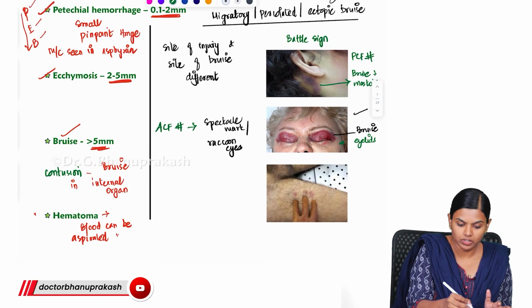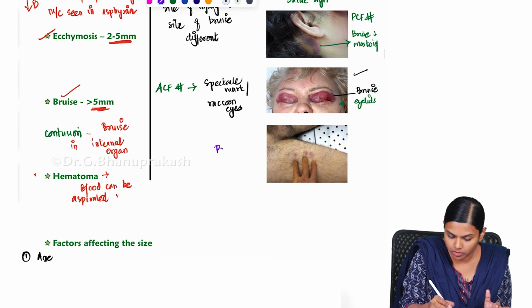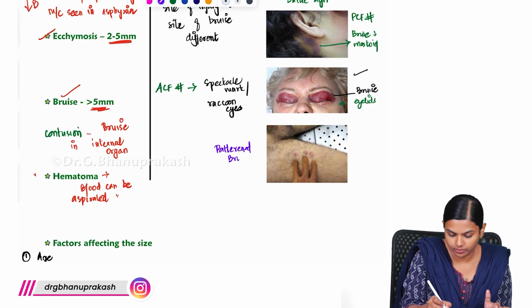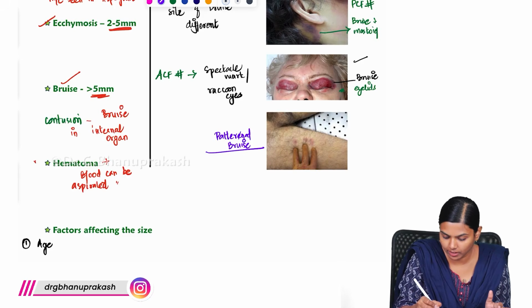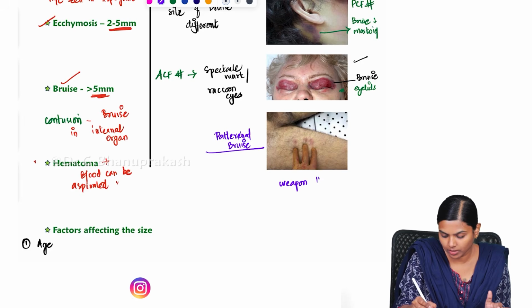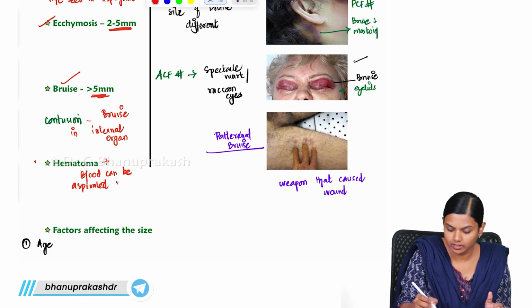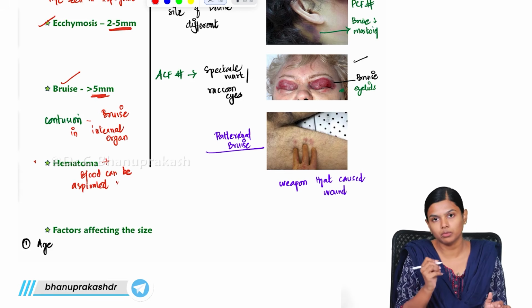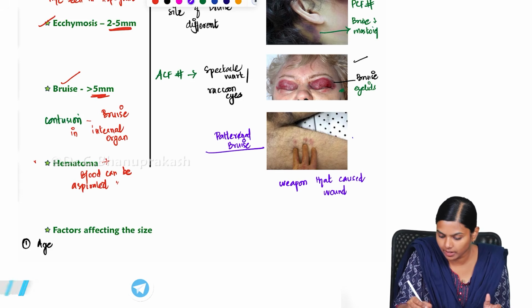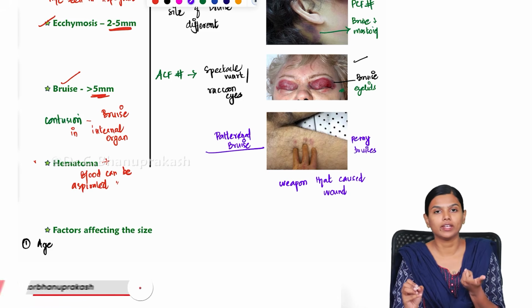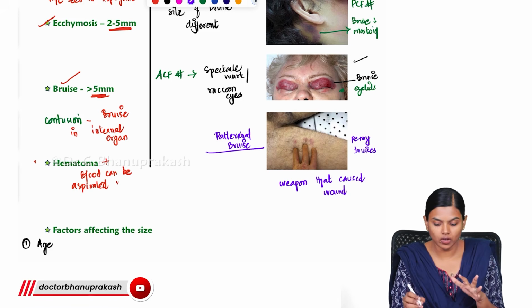There is another type which is also known as patterned bruise. Here, you can identify the weapon that caused the wound. See here, can you see this mark? See this bruise, like a round bruise, right? So this resembles a penny, so we call it penny bruises, like a penny coin.